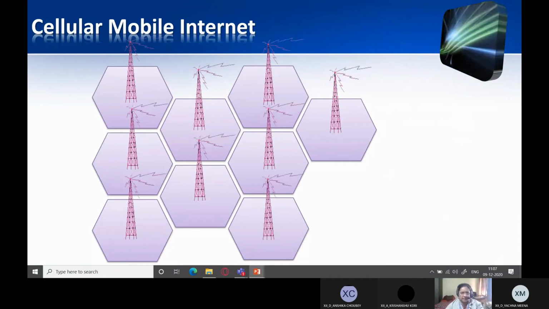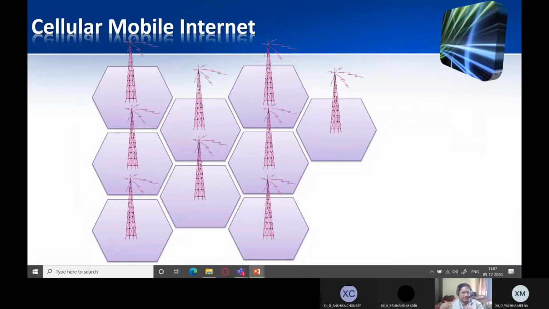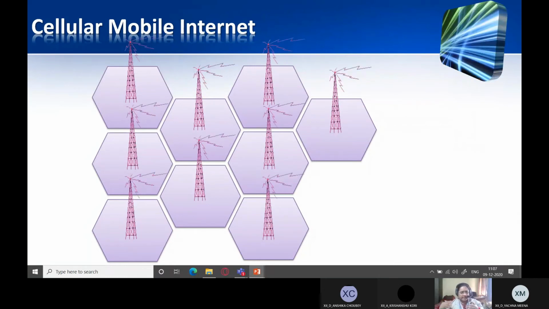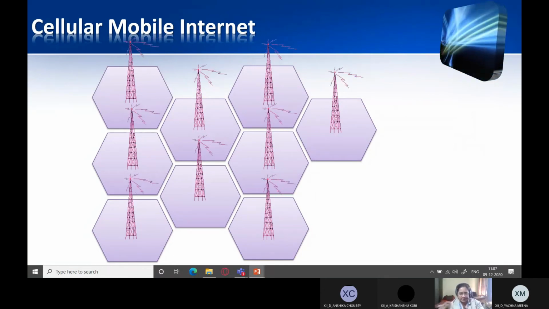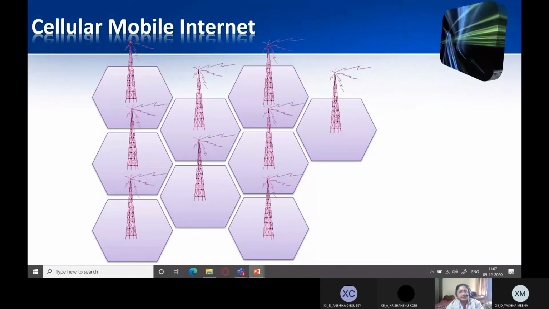The moment your train has entered a residential area, or the station is just about to arrive, you again get your signal back.